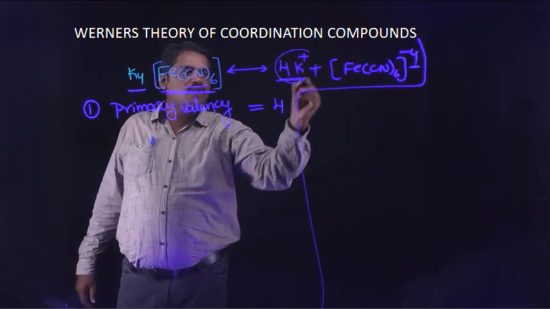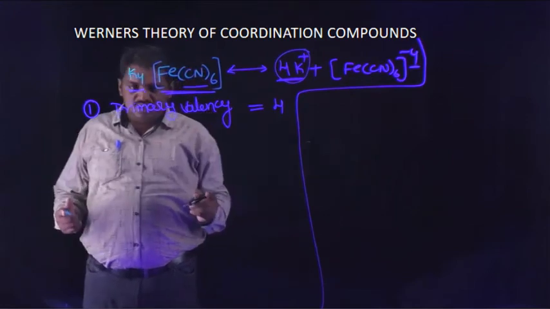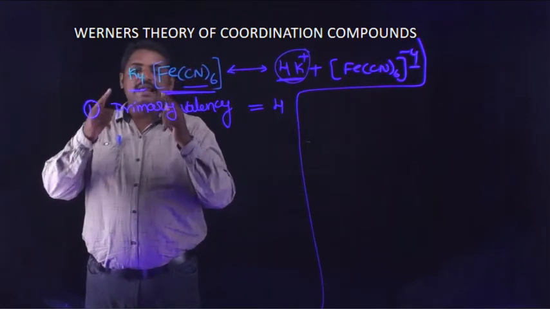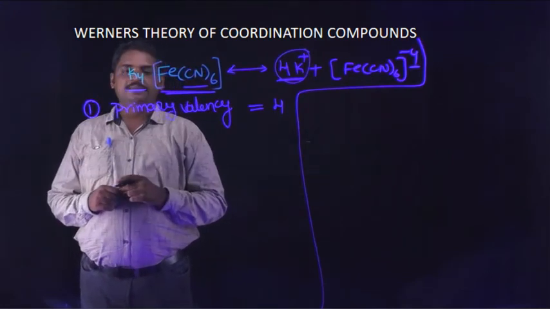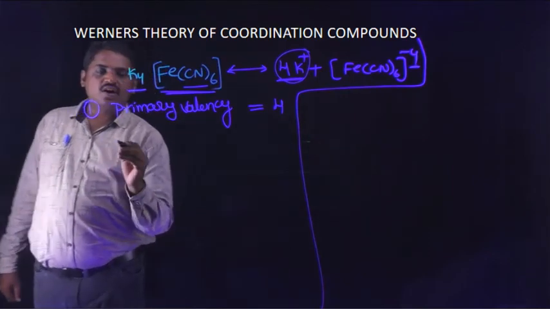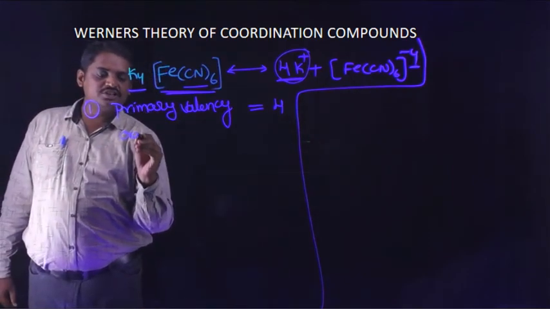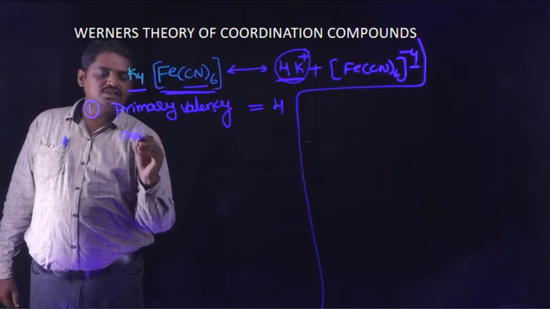The number of oppositely charged ions is expressed as the primary valency. This is known as the oxidation state.